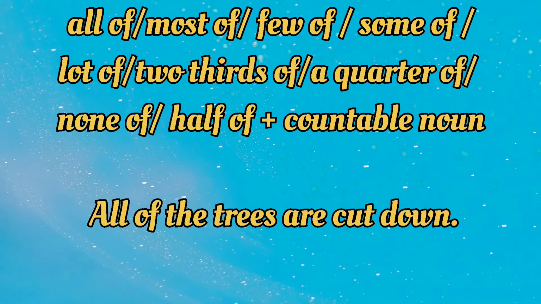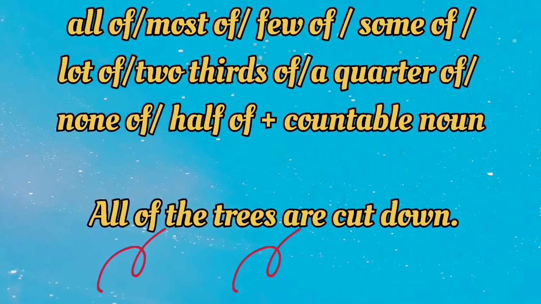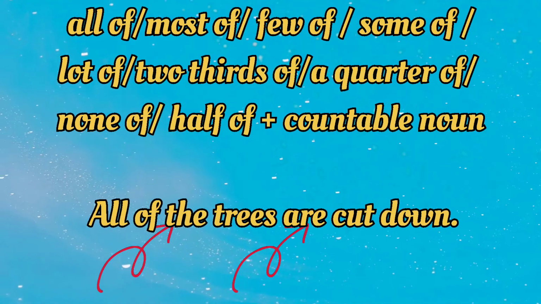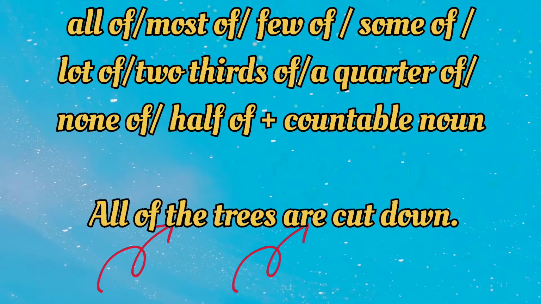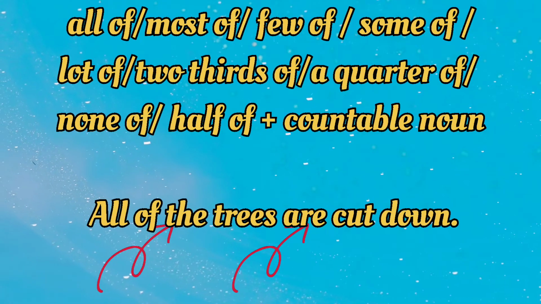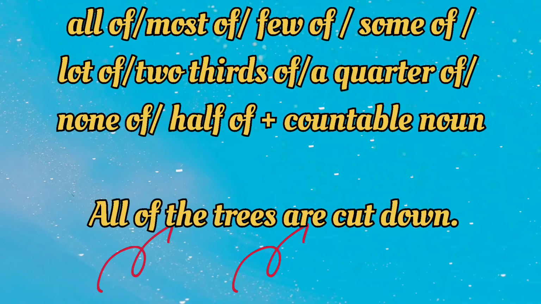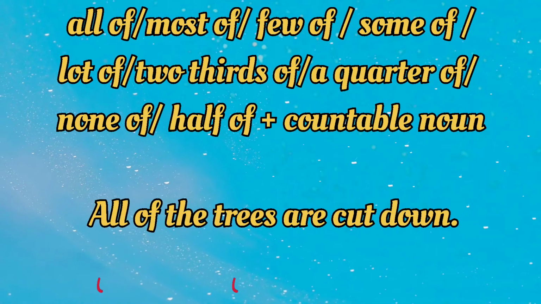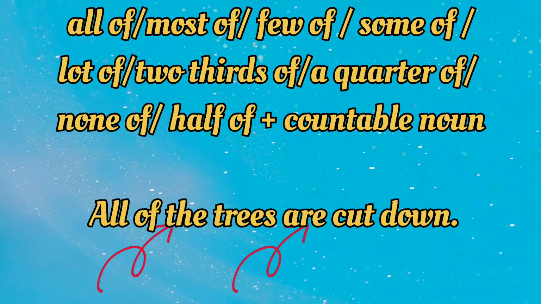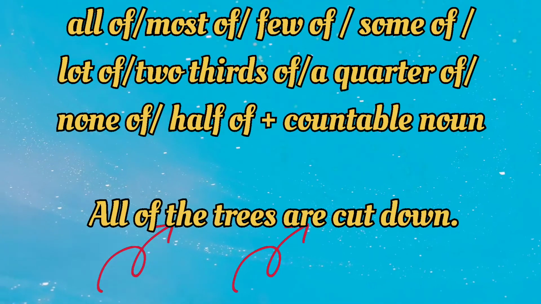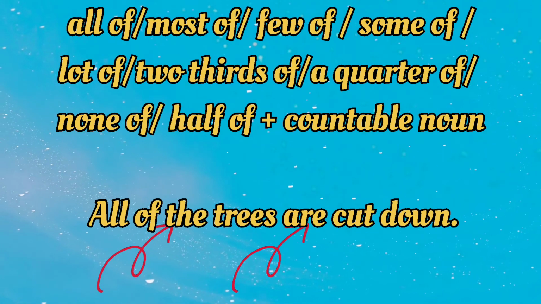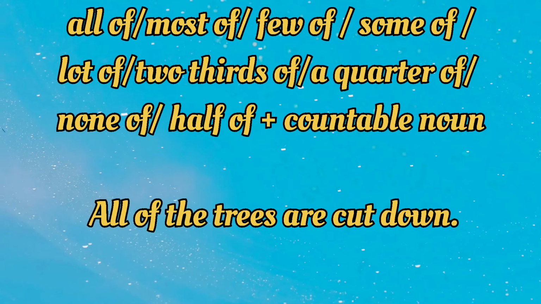And next one here, some words: all of, most of, few of, some of, lot of, two-thirds of, a quarter of, none of, half of, plus a countable noun will always be plural. So keep it in mind. And for example, all of the trees are cut down. All of the trees is a plural subject here. So all of the trees are cut down.